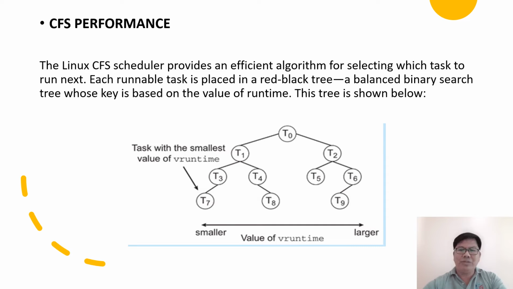Because the red-black tree is balanced, navigating it to discover the leftmost node will require O(log n) operations, where n is the number of nodes in the tree. However, for efficiency reasons, the Linux scheduler caches this value in the variable rb_leftmost, and thus determining which task to run next requires only retrieving the cached value.